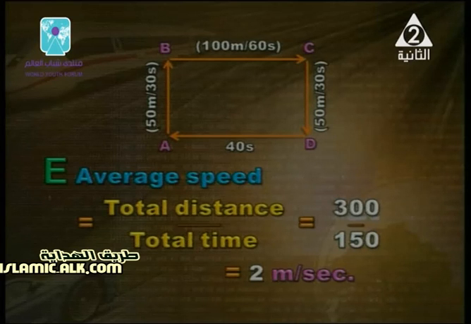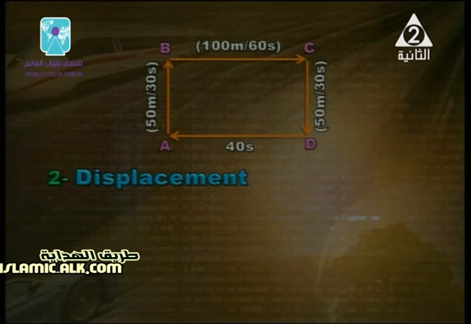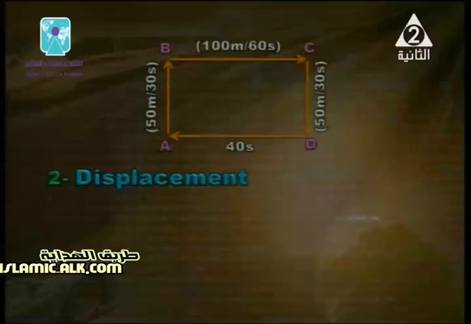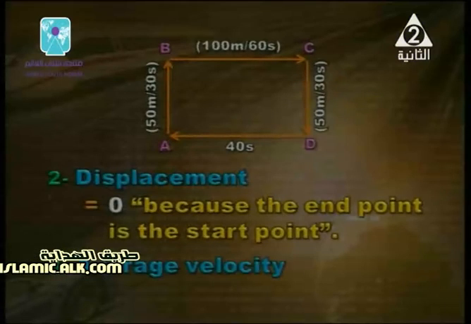Total distance, total time. My dear, what about displacement? Can we find displacement for this case? Yes. Equal 0. Why do we say here displacement equals 0? We move in the same direction. It's good to say that, my dear. When I say displacement equals 0, it is because the end point is the starting point. Look, my dear, the starting point. If I start from point A and end at the same point, it means displacement equals 0. Distance is for the whole shape.